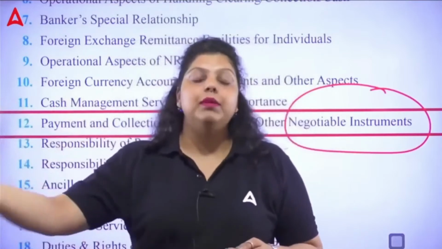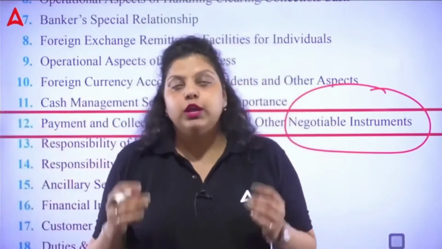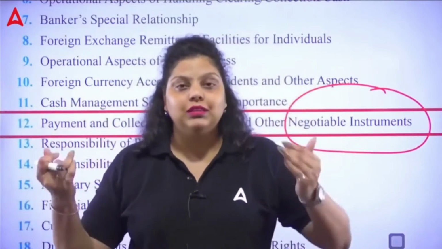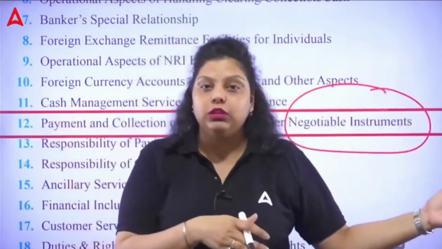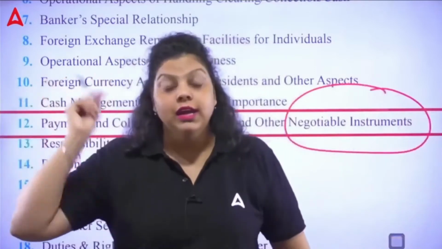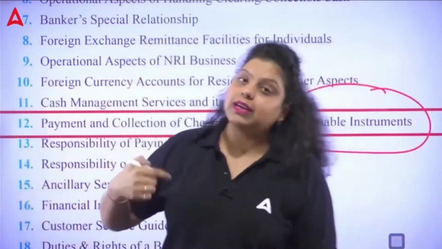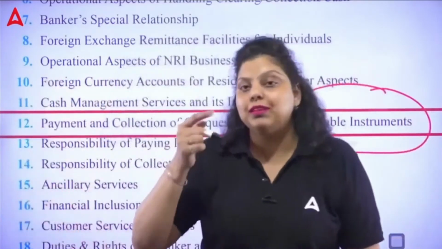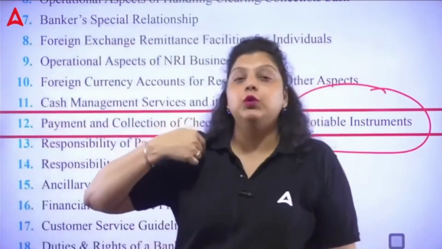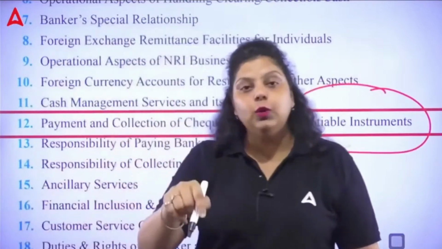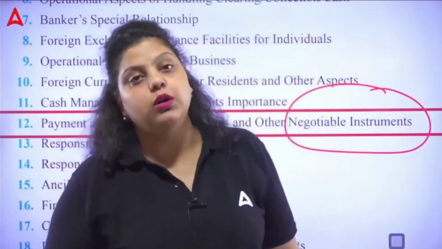These promissory notes, bills of exchange, and checks are the negotiable instruments which you use to make a payment to a certain person. You are simply promising another person that the money will be transferred, or payment will be done to that person on a certain date. But if you want it before the date, let's say for example, I have issued a promissory note in your name and I have specified that I am going to pay you the money on 30th of August. But you want money on 25th of August, what can you do?